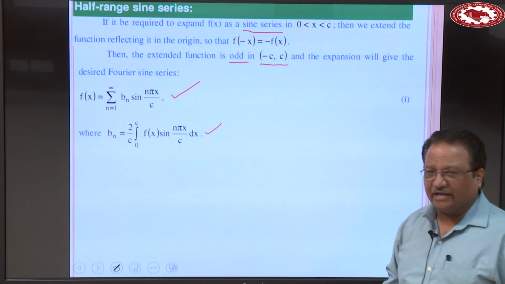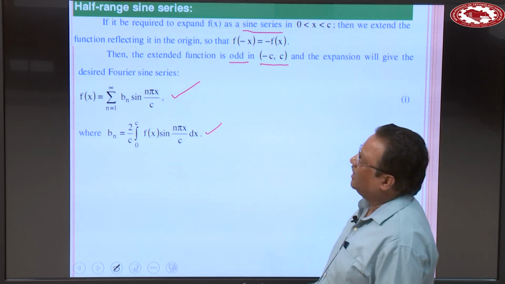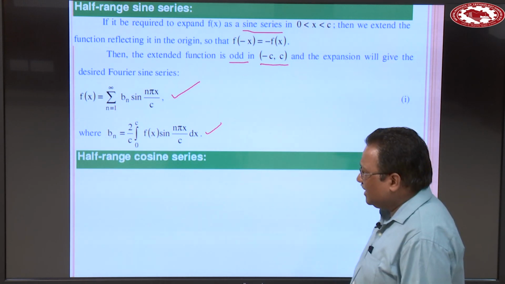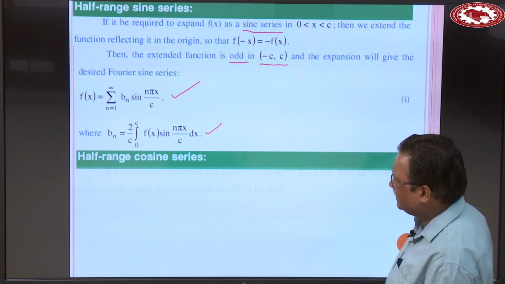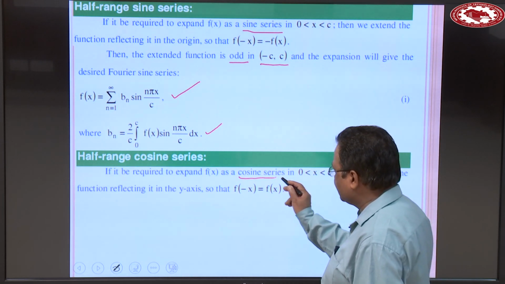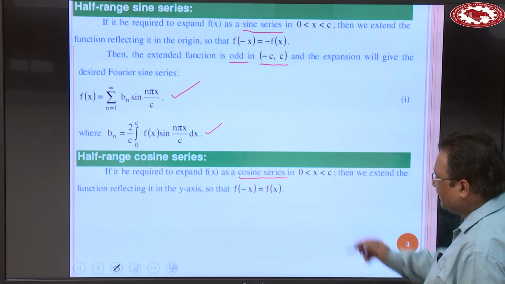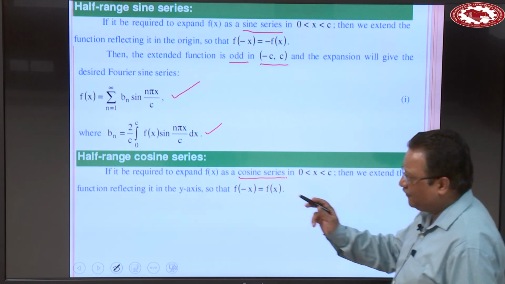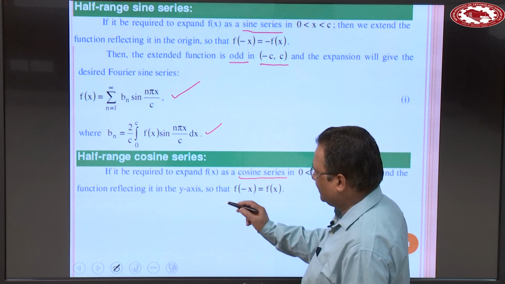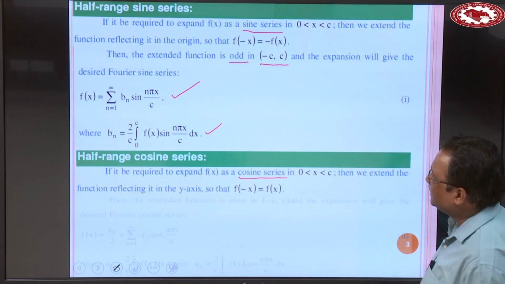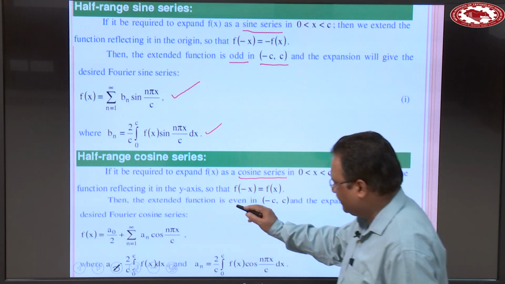So in this way, we can develop a half range sine series. Now, how can we develop a half range cosine series? If it be required to expand f(x) as a cosine series in the interval 0 to c, then we extend the function reflecting it in the y-axis so that f(-x) = f(x). This means that the extended function is even.